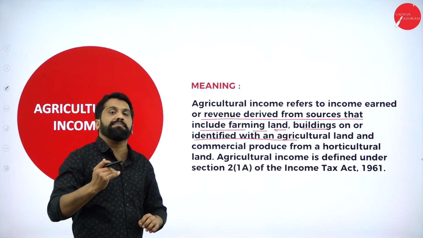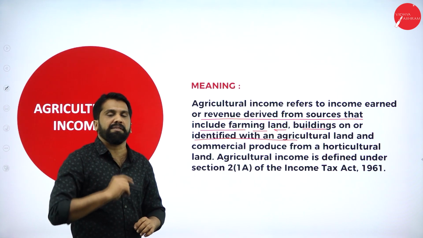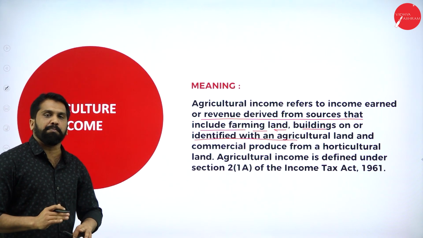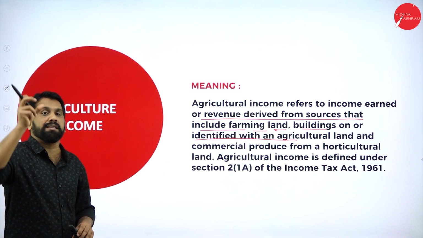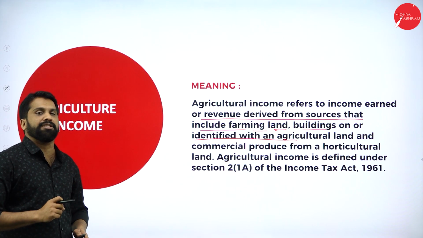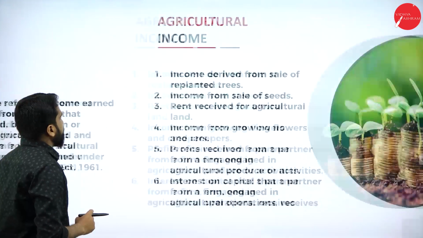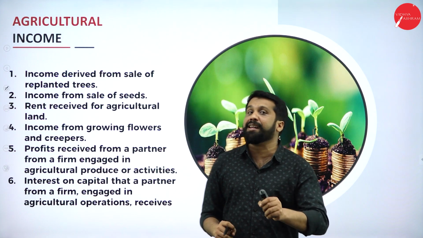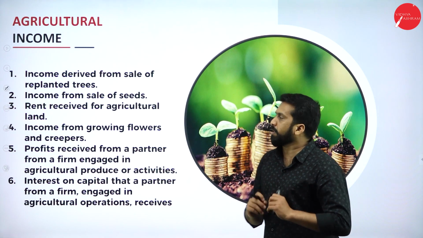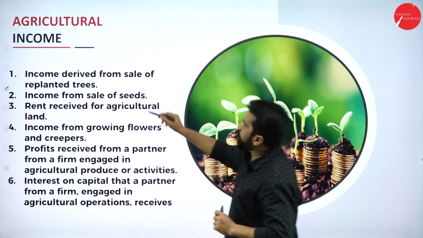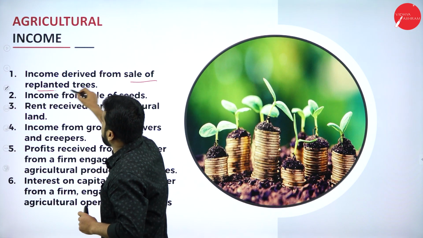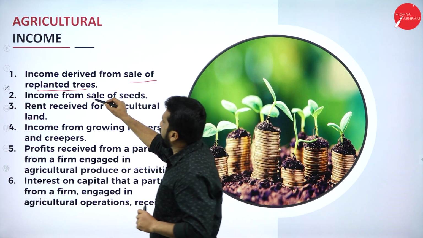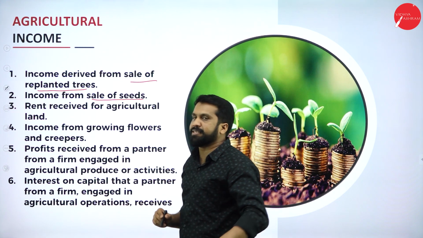Which items come under agriculture, we'll understand. Again, the definition is not important. You need to remember the points for agricultural income. These are the items which come under agricultural incomes. First, income derived from sale of replanted trees. Second, income from sale of seeds.